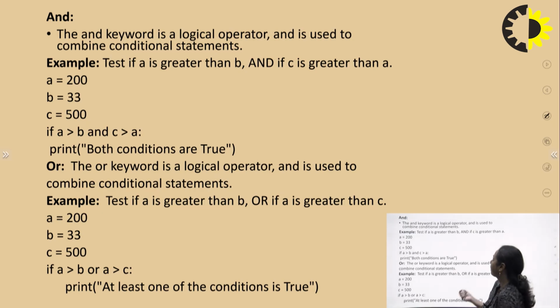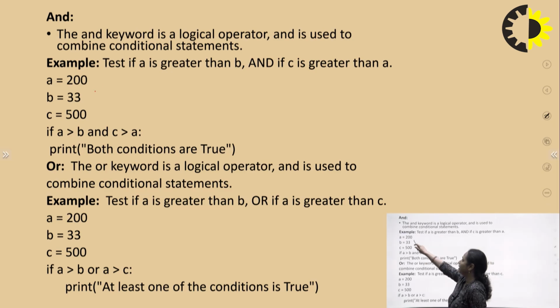Now, the AND keyword. The logical operator AND is used to combine conditional statements. As we have discussed in the operators part also, we can use logical operators when we have more than one condition present. So we can simply use various logical operators for that, that is AND, OR, or NOT. Here we consider an example of the AND operator, how to use logical AND by merging more than one condition.